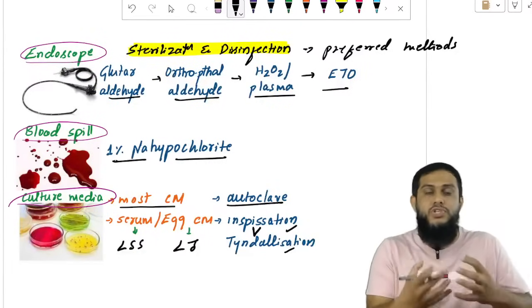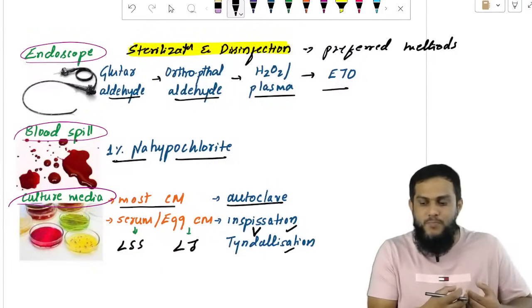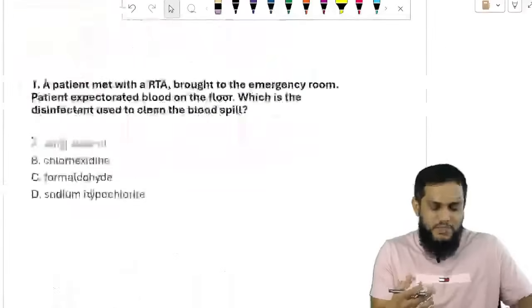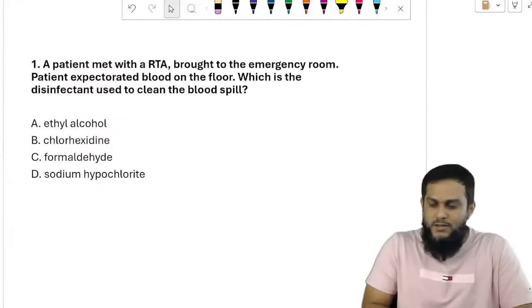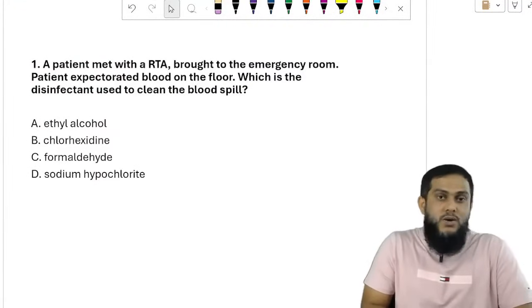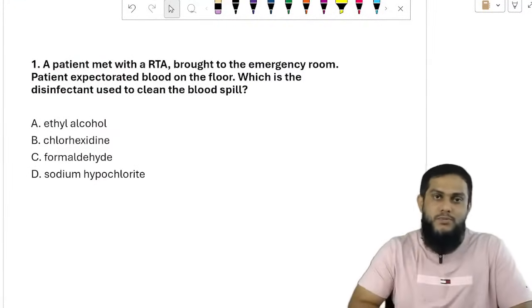And now moving on to the questions which have appeared in the previous exams. Right? So PDF will be provided or not? Okay, PDF will be provided.